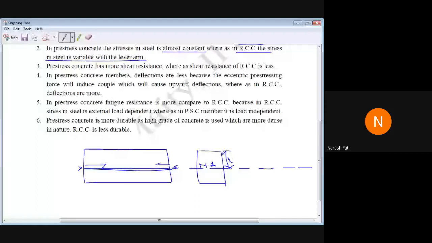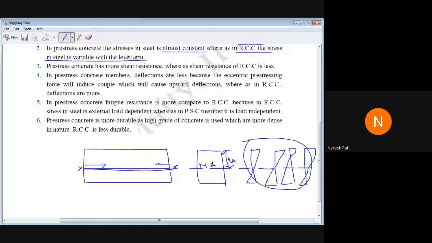And if you remember the diagram like this, you will get a diagram some of the time like this, or some of the time like this. Ashwarya, can you tell me, after getting through these diagrams, what are those? See, I'll tell you. Balanced section, under-reinforced or over-reinforced. Correct or not?